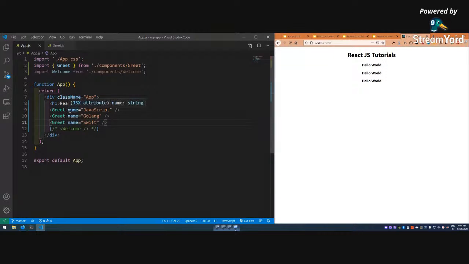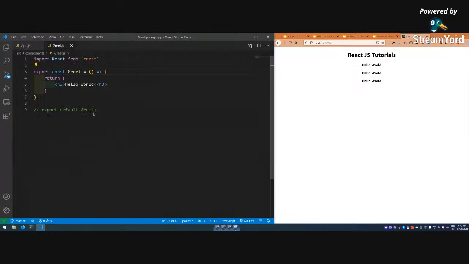This name is a prop. You can use anything instead of name, it's not required to be name. It should be relevant, but you can use anything, ABC also, as the prop name. And here is the value I am going to pass, which can again be anything. You're passing it, but still nothing is happening. Why? Because you have to use that props. You're passing data from app to the grid.